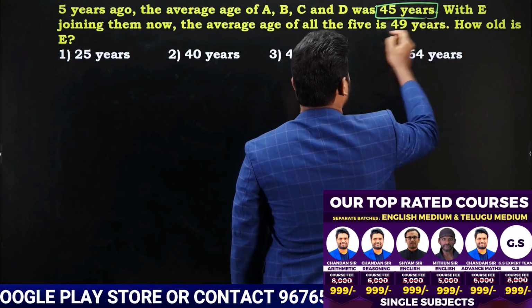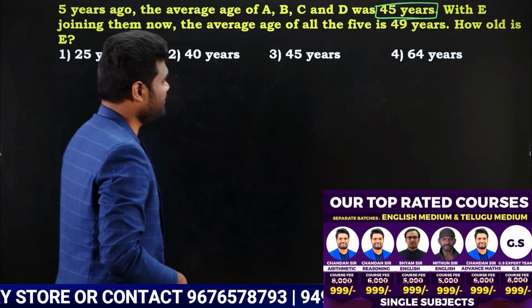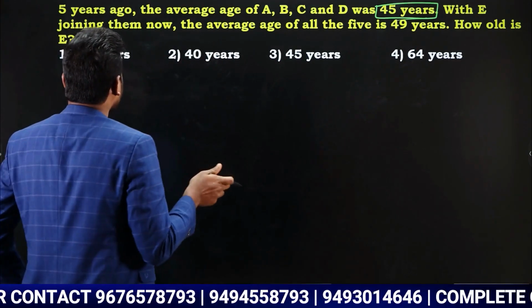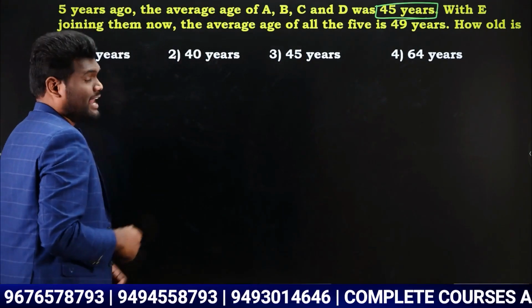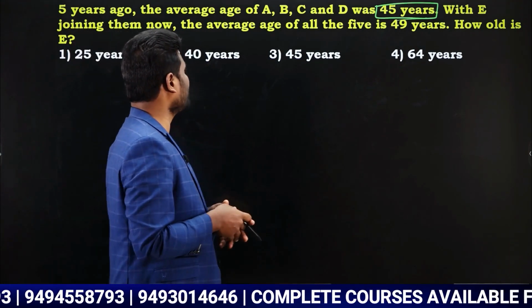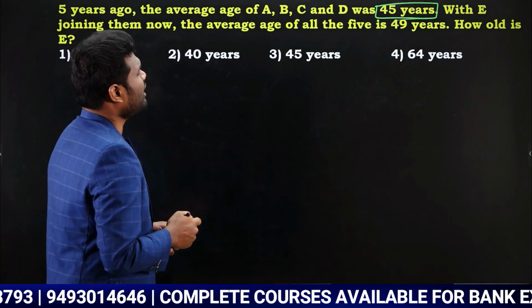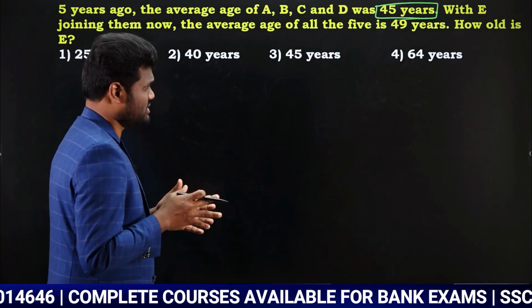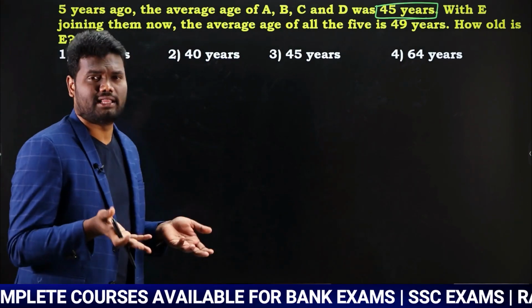This is 5 years ago, the average age of 4 persons was 45 years. With E joining them now, meaning at present, the average age of all the 5 is 49 years. How old is E? That is your question.